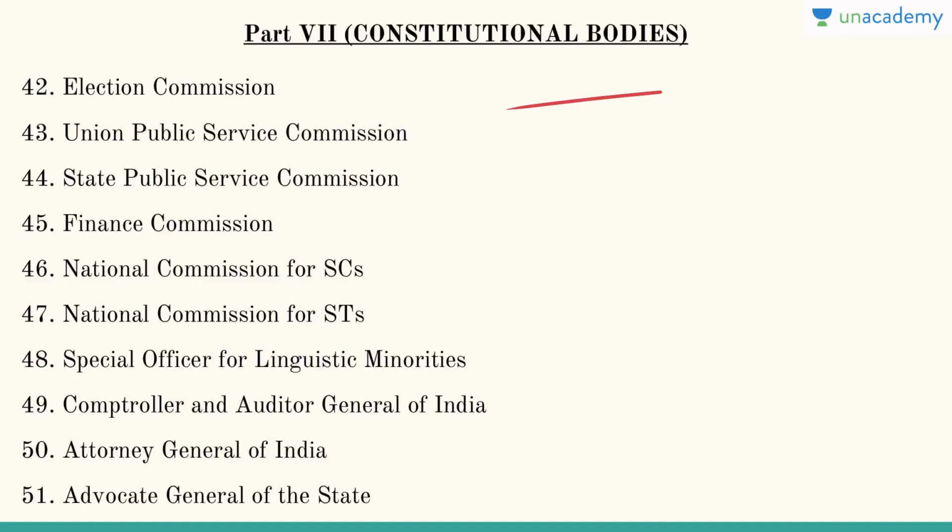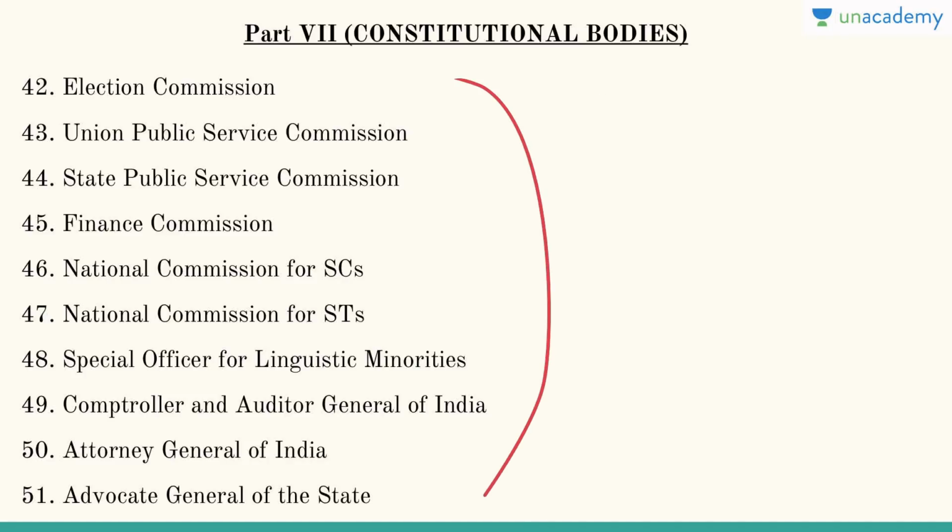The second type is statutory bodies. Any body which is made by a law of the Parliament, for example the National Commission for Backward Classes, is a statutory body, because it is made by the laws of Parliament or a state legislature. Statute means law. The third type of body is neither statutory nor constitutional, and these are bodies made by executive orders. For example, the erstwhile Planning Commission was neither statutory nor constitutional because it was made by an executive order. So I think the difference is pretty clear now.